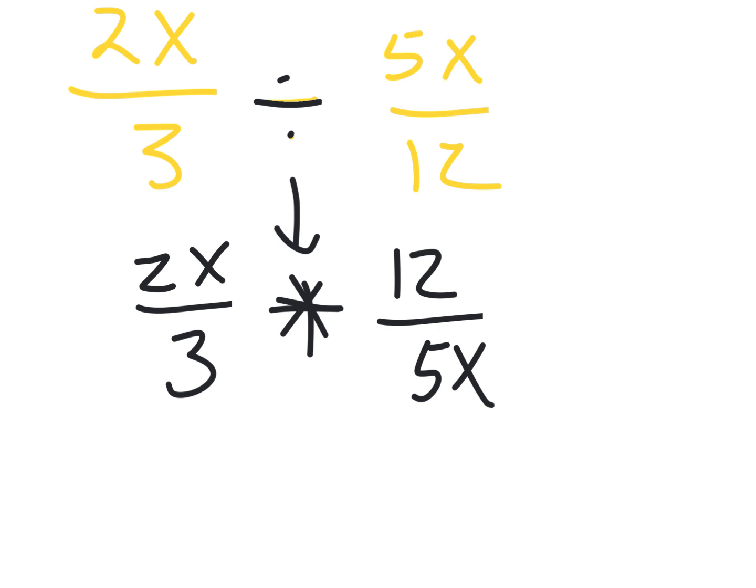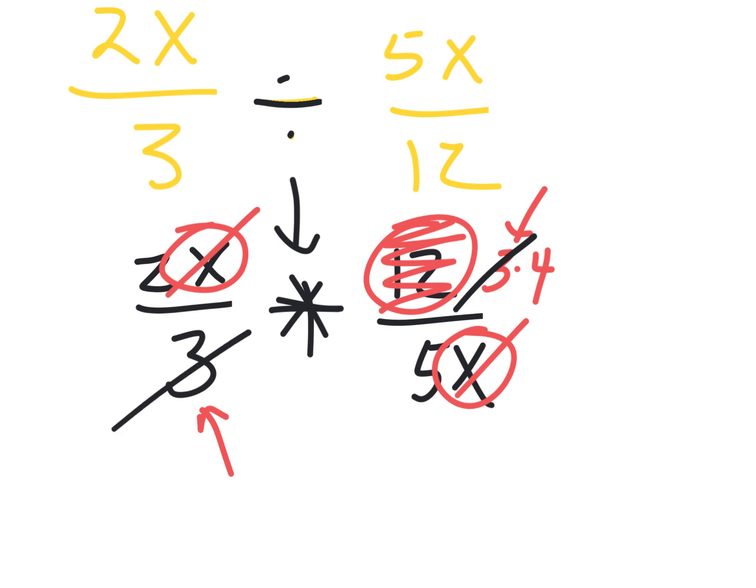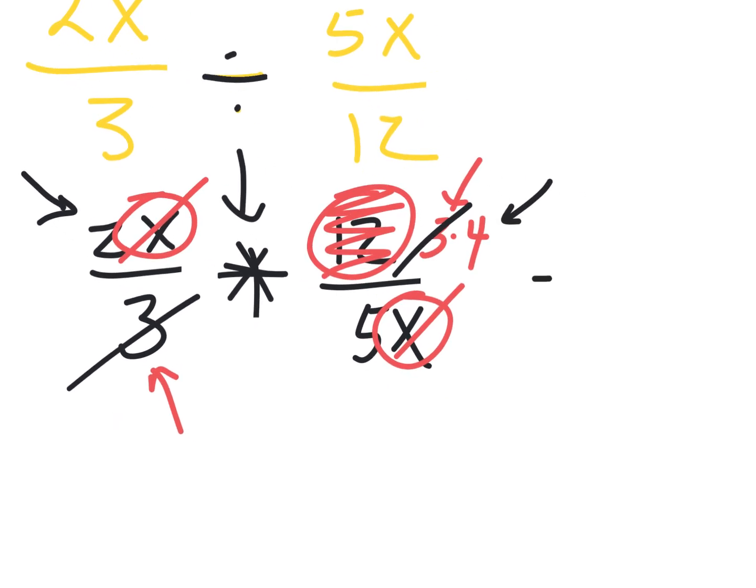And now I can look for stuff that cancels. Ooh, there's an x and an x. They're both part of a times problem. I can cancel them out. And this 12, I can make that into 3 times 4. I saw the 3 down here, and it made me think, oh, yeah, I could put a 3 on the top. See, this 12 is 3 times 4. The 3's cancel. What is even left after all that? Well, there's still a 2 in the front and a times 4 on the top, which makes 8. And there's a 5 on the bottom. 8/5. That's it.